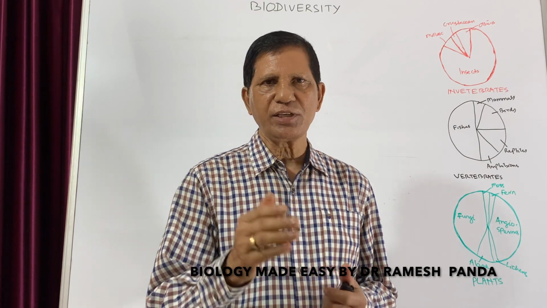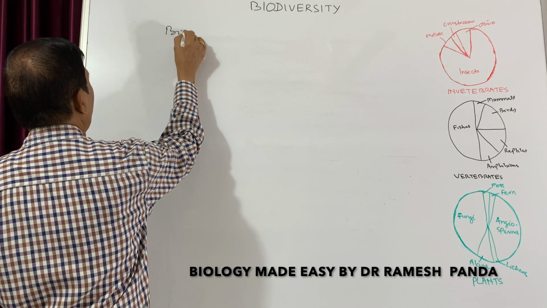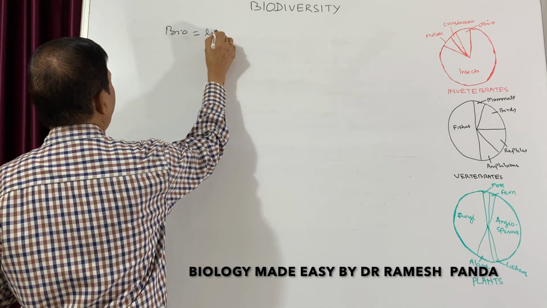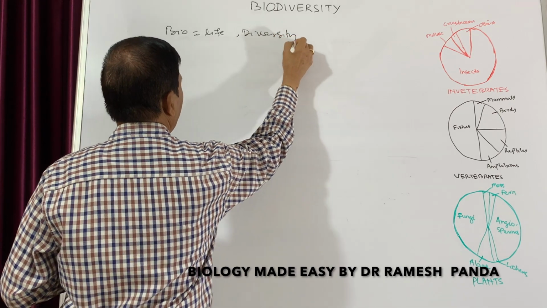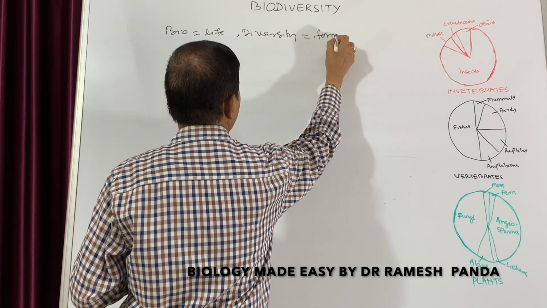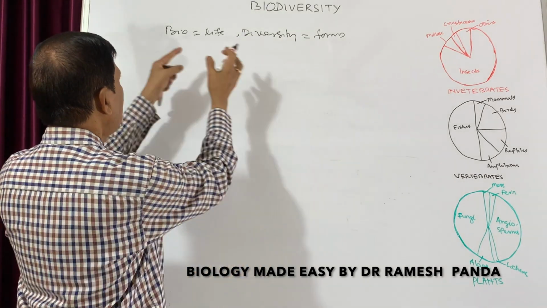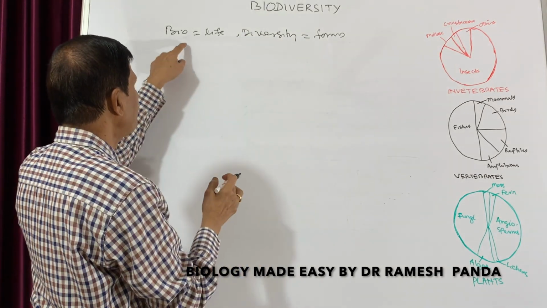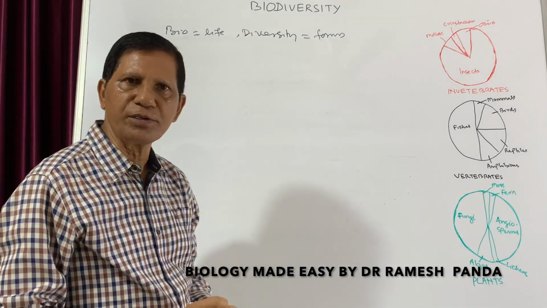From the biological, that is bio, means life, and diversity means forms. That means different life forms. Together the two terms join together, from biological bio and diversity, and it is known as biodiversity.